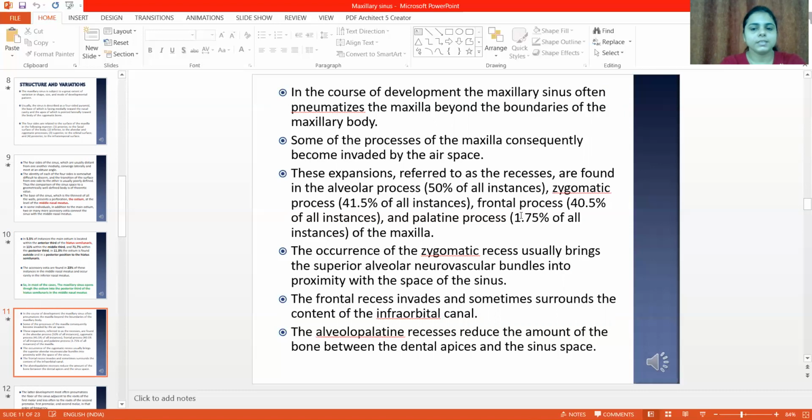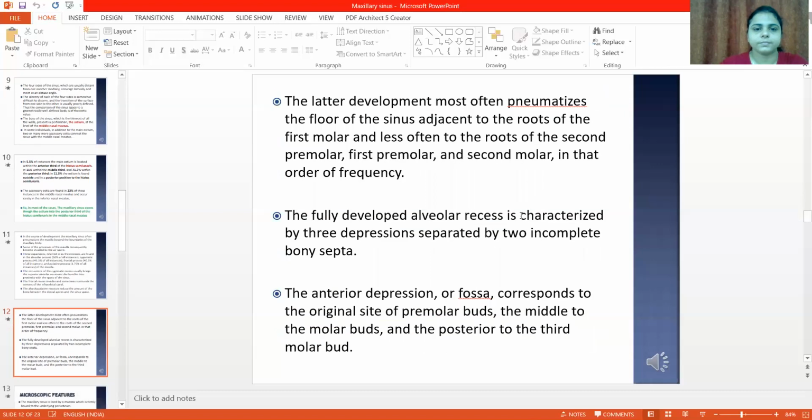The frontal recess invades and sometimes surrounds the content of the infraorbital canal. The alveolo-palatine recess reduces the amount of bone between the dental apices and the sinus spaces.